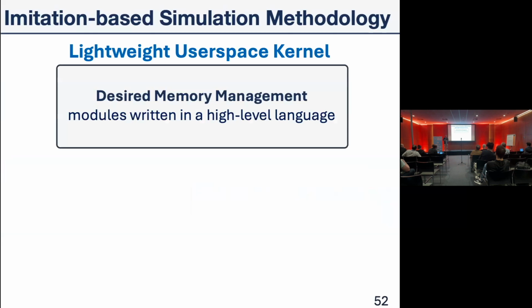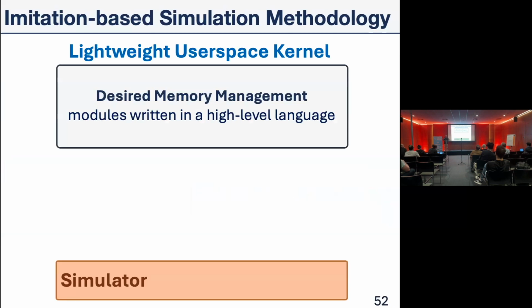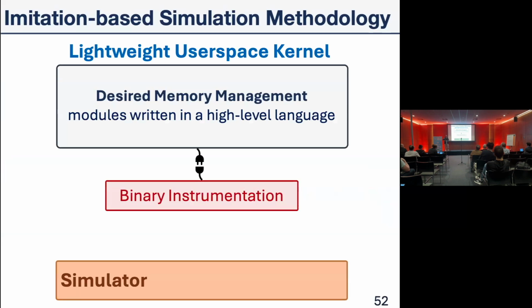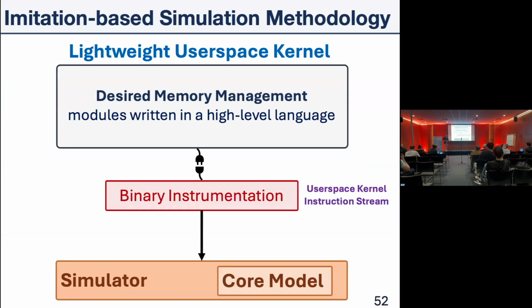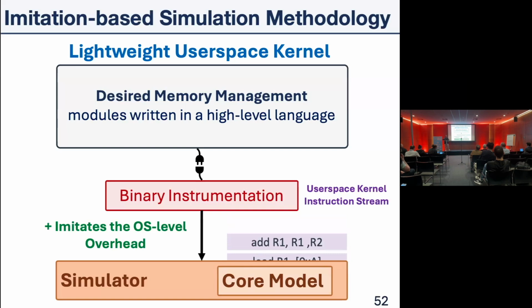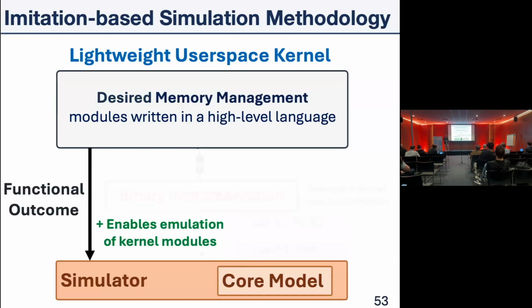We have our lightweight user space kernel, and we have a simulator running below it. We instrument the instructions of the user space kernel when it needs to serve a request, and we stream them to the core model using an instruction stream channel. Once we start streaming them, and this operation finishes, we can evaluate and imitate the operating system level overheads caused by the user space kernel.